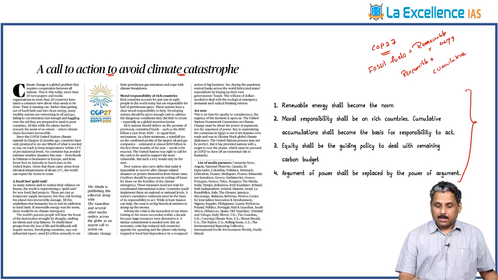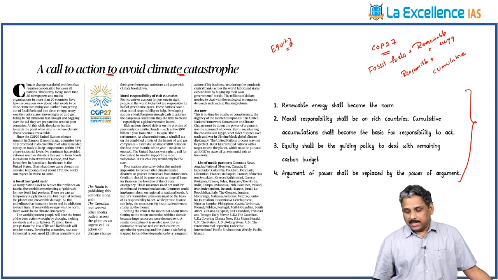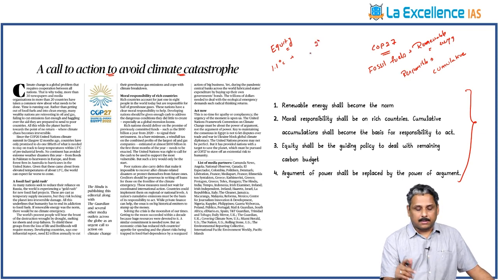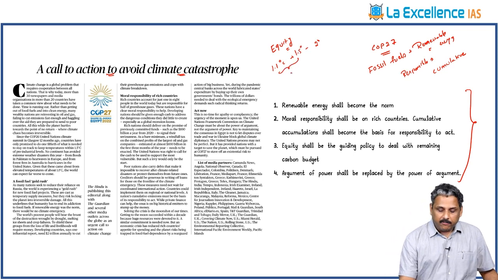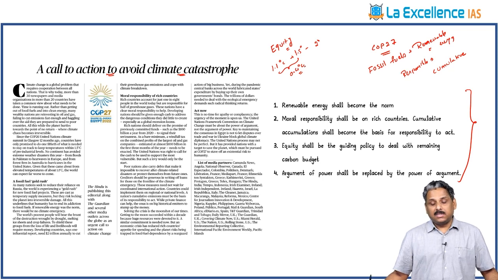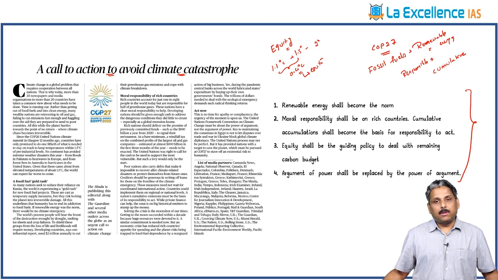Next point is, equity has to guide all of us. What is meant by equity over here? Let us take the carbon budget today available, which is very limited. Already the earth is heated by 1.1 degrees C. At 2 degrees we are going to go extinct from this living planet. So that's where we want to stop it at 1.5 degrees. So the amount of carbon budget which is available is only to raise 0.4 degrees C. How has this carbon budget to be used? Based on the principle of equity, where the needs of developing countries, underdeveloped countries have to be prioritized.